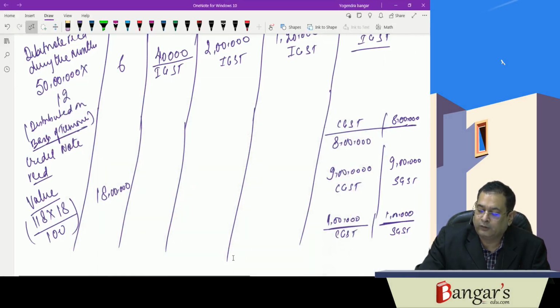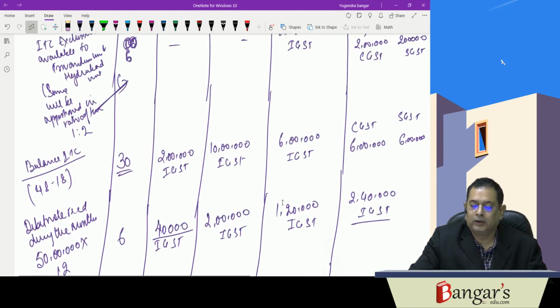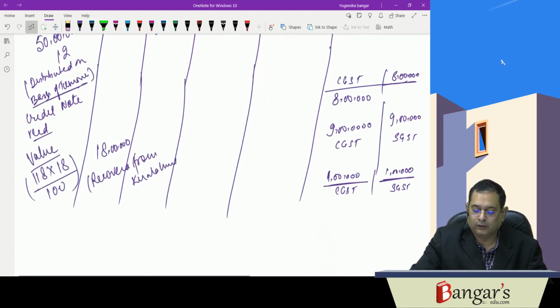So that will be recovered from Kerala unit. So this way, the total distribution has taken place. You can sum up the same and then reply accordingly.